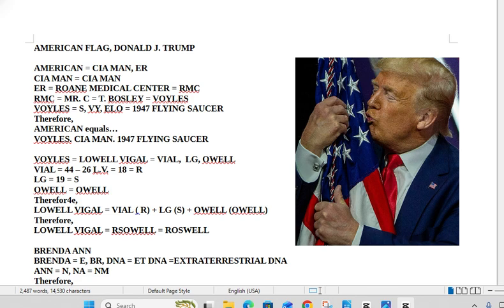So what I'm simply going to do is an analysis of the words American flag and the name Donald J. Trump. All right, it's going to tell a story. All the little keywords will. American is an anagram for CIA man, ER. CIA man remains the same.